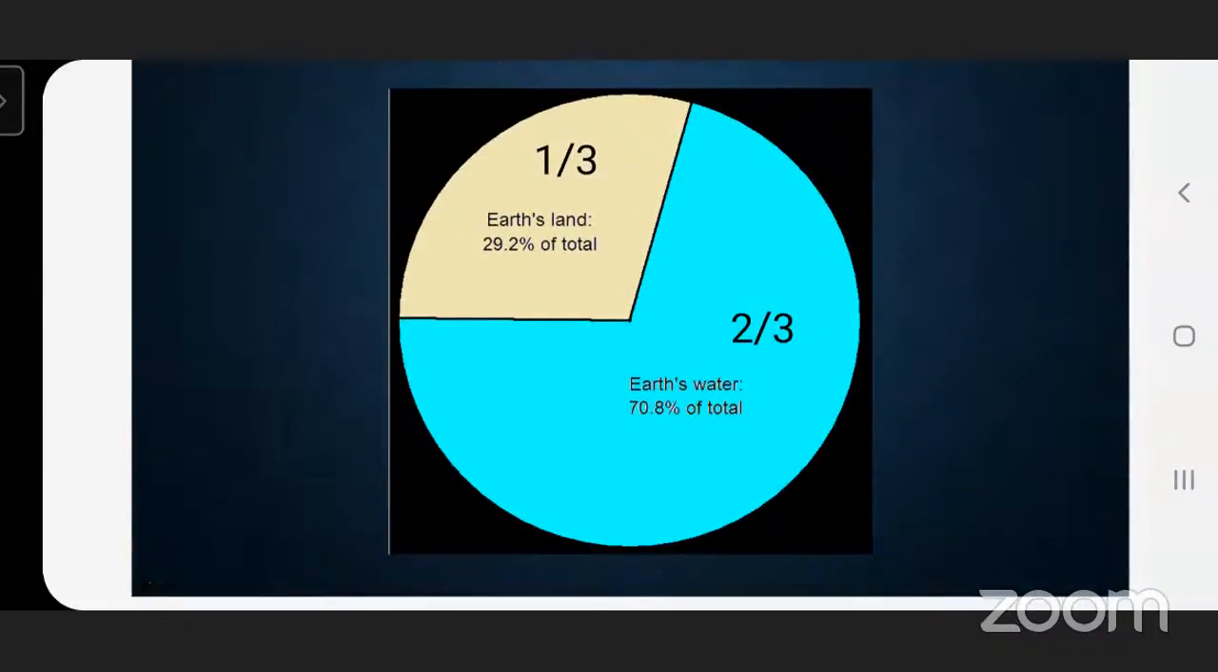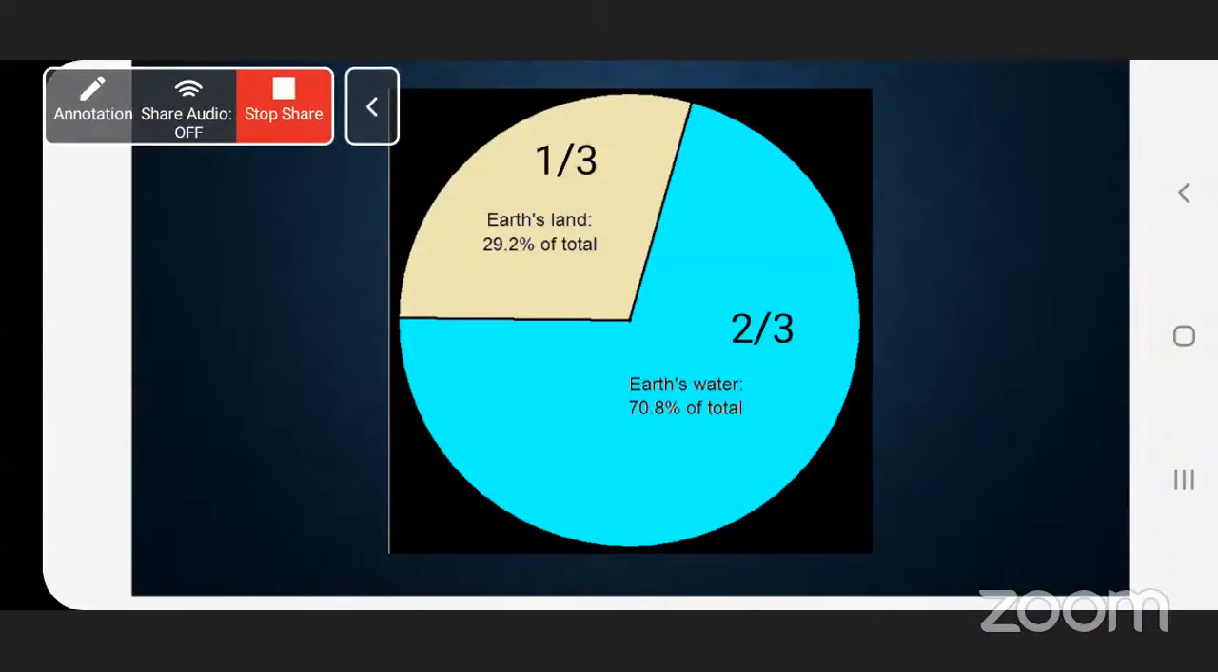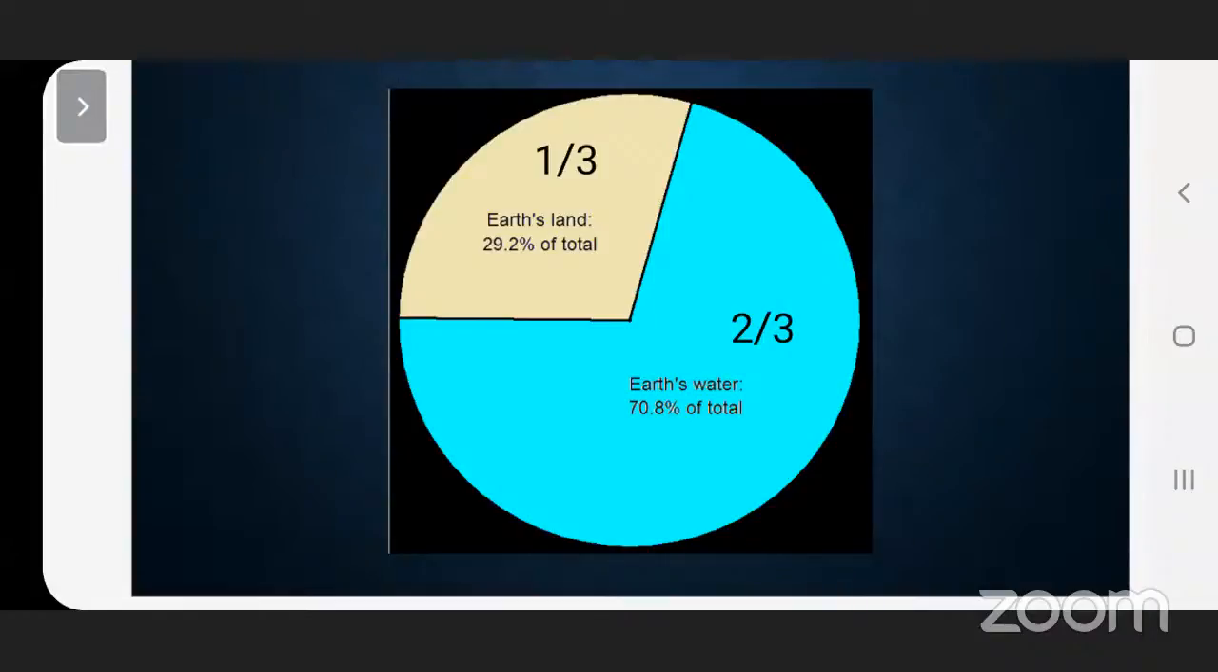Now, supposing this is our earth. On the earth, we have a water part and a land part. What is the proportion of land and water on the earth? The proportion of land is 1/3. Of the total earth, 1/3 part is land and 2/3 part is water.